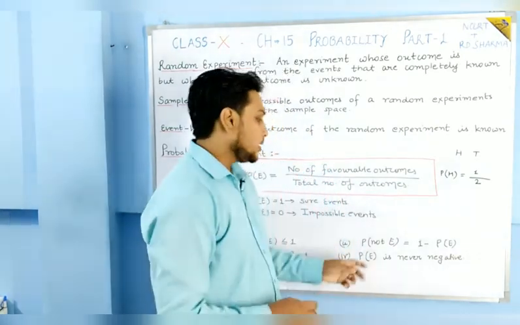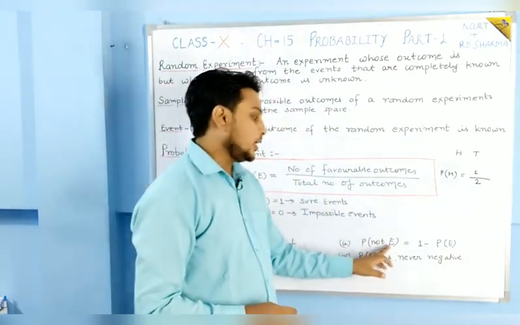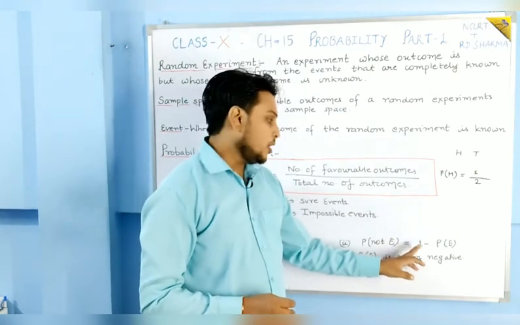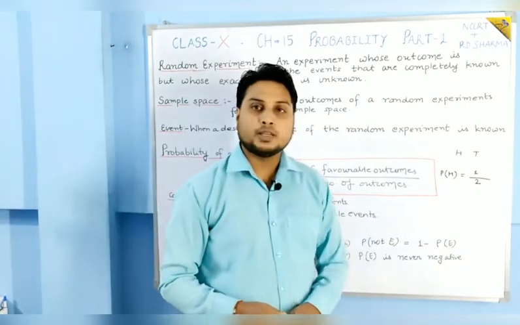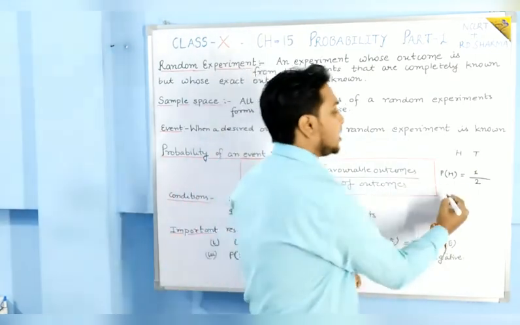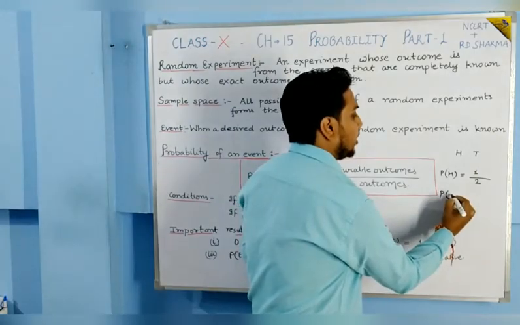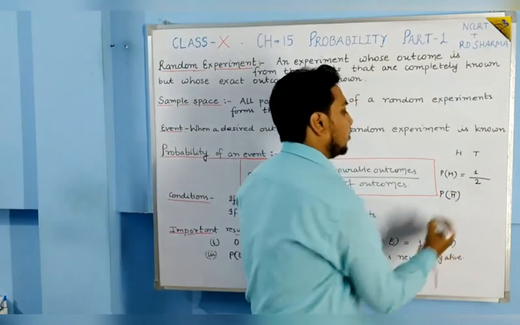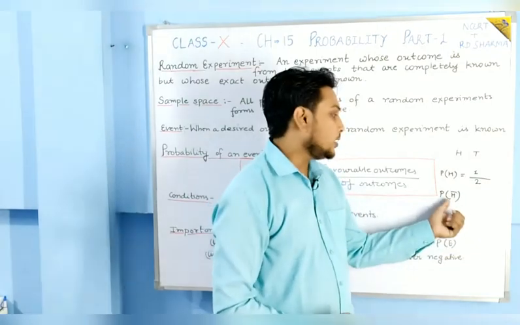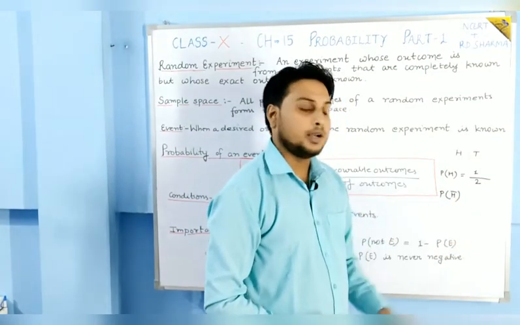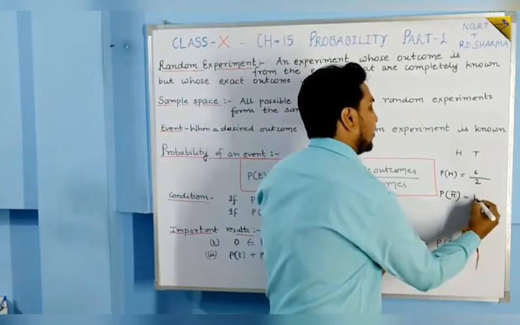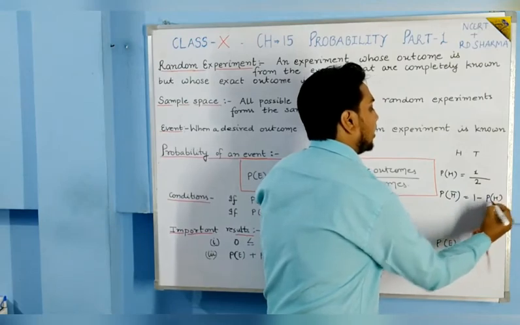So the probability of not E is equal to 1 minus the probability of E. If someone asks you the probability of not head, you can write the probability of getting not head as 1 minus the probability of getting head.